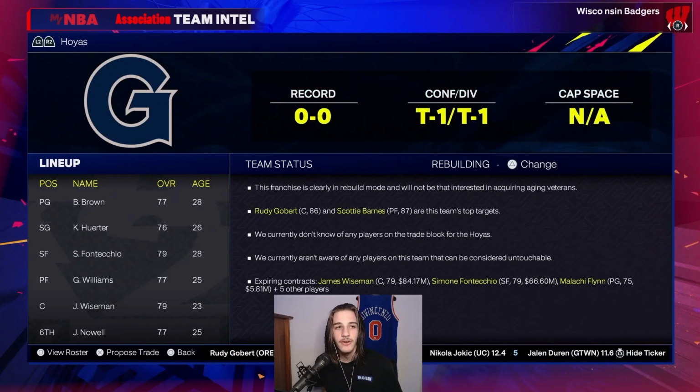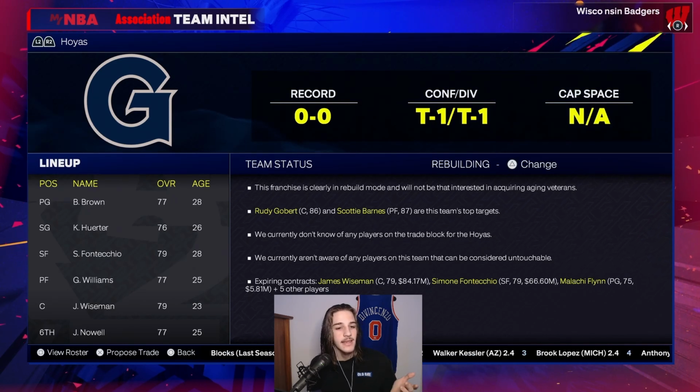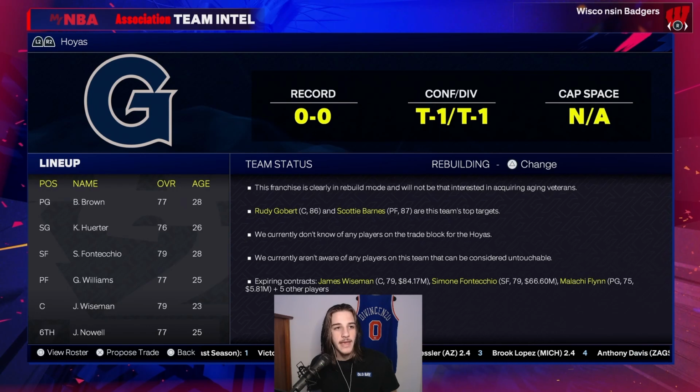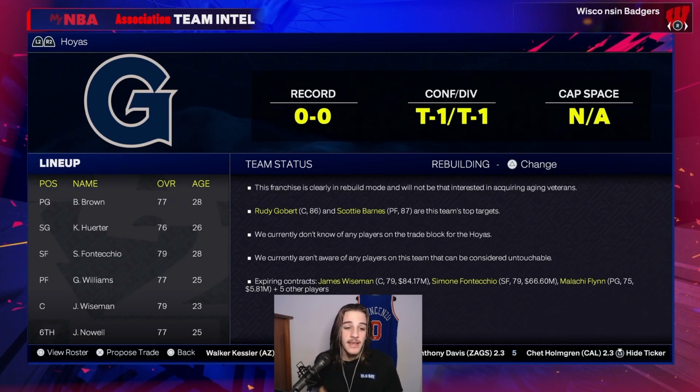Next up, we have Georgetown. Now, I added Georgetown because of the other two reasons is because they had some pretty good players go to the NBA from Georgetown, so I decided to add them. But their team isn't very good.